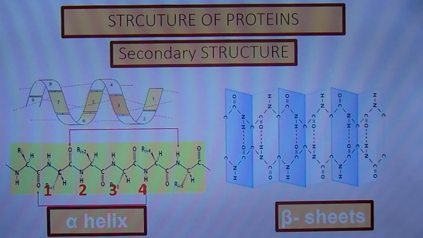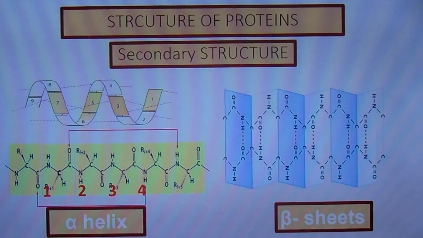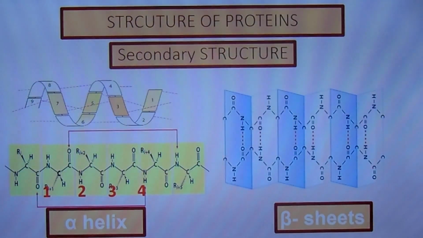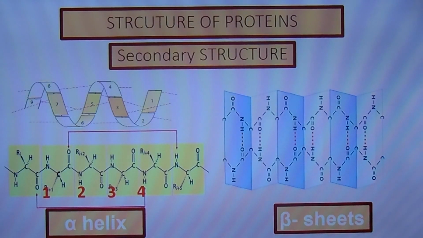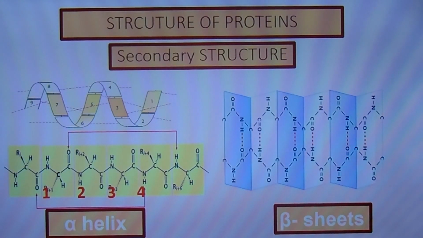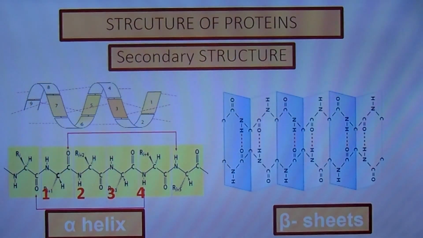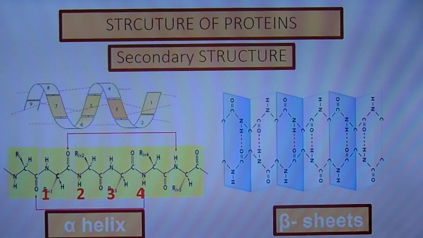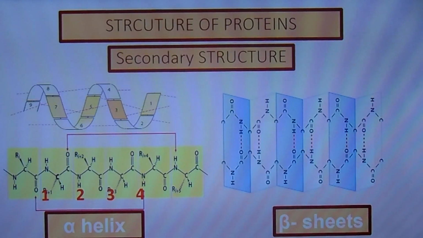Now we look at the secondary structure of proteins. The amino acids in the polypeptide chain influence each other even if they are not directly next to each other. A polypeptide chain or a part of it often coils into a corkscrew-shaped structure called an alpha helix.